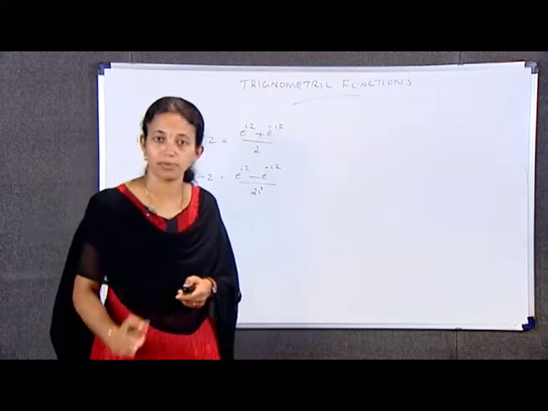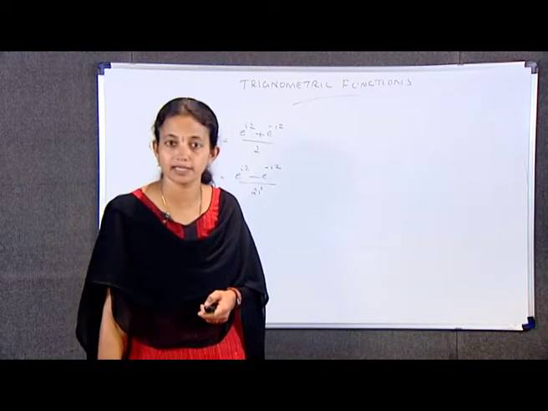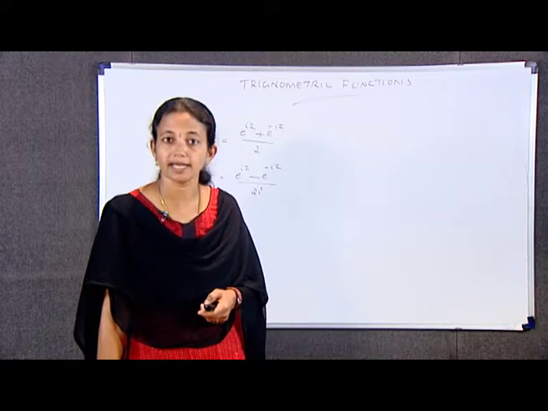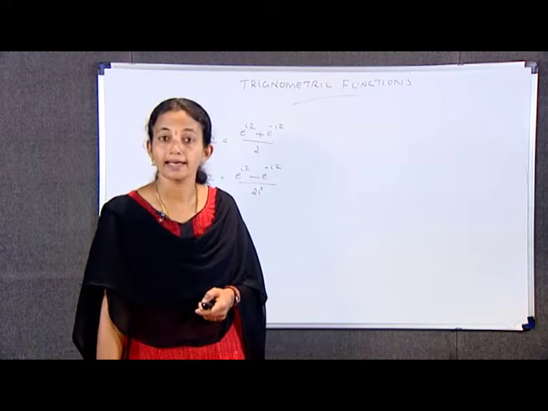Being the linear combinations of the entire functions e raised to iz and e raised to minus iz, the sine and cosine functions are entire, that is, analytic everywhere.